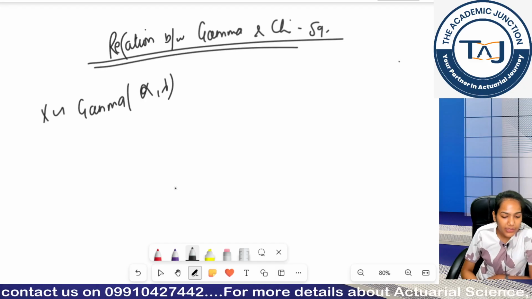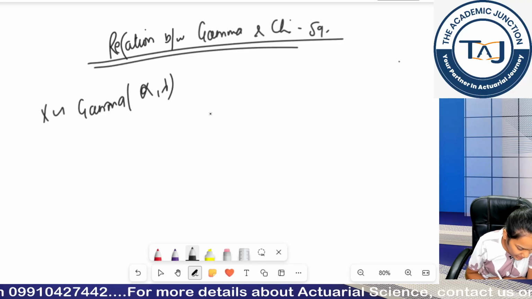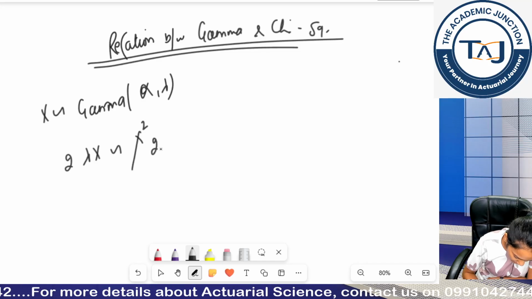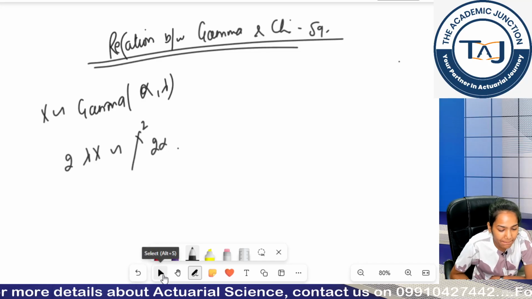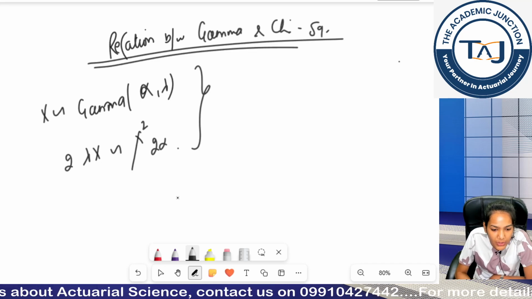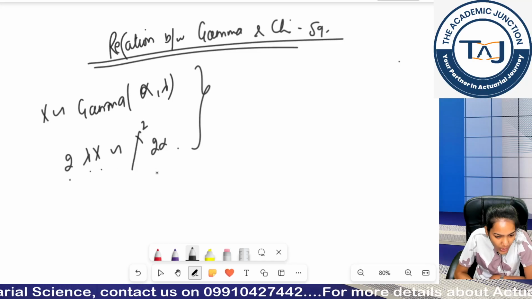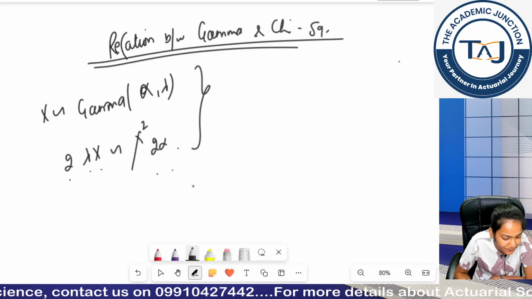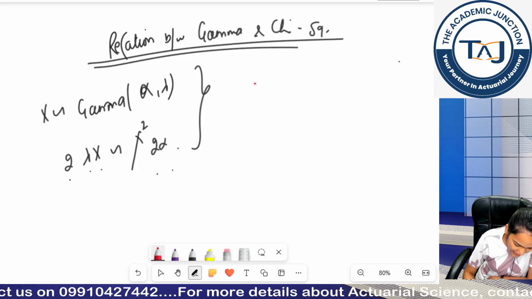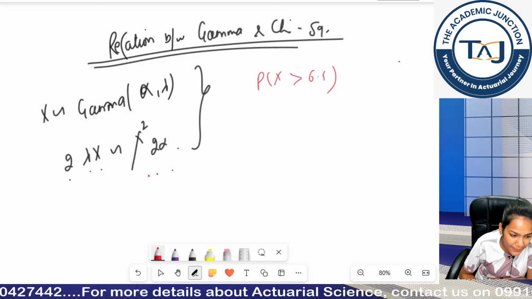Note down the heading. So if my x is following gamma alpha comma lambda, okay, so my 2 lambda x will basically follow chi square 2 alpha. Note down this thing, then I will explain how this is going to be used, okay. Note it down. Now, for example, you are asked to calculate probability x is greater than 6.5.